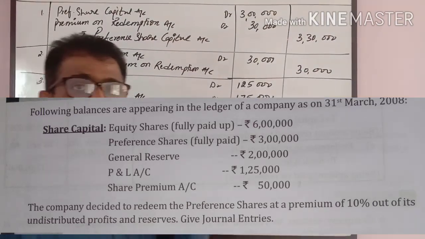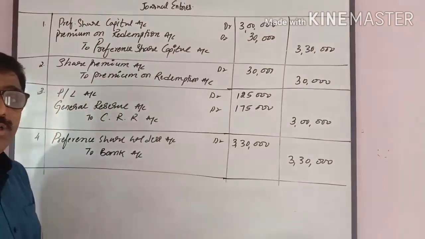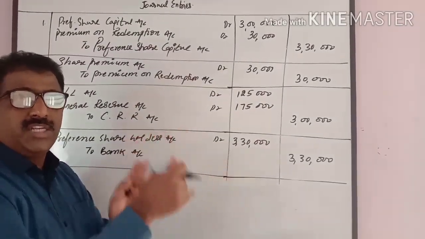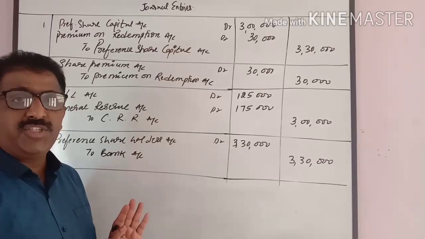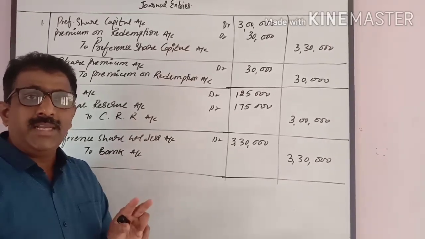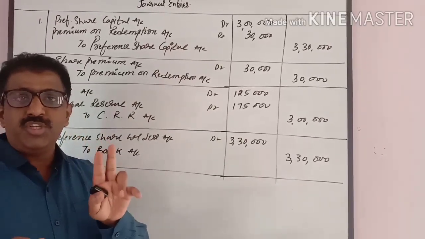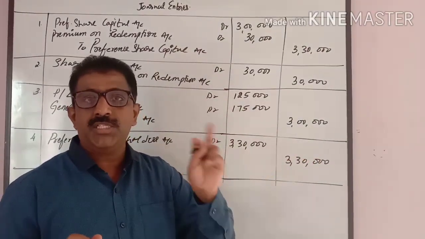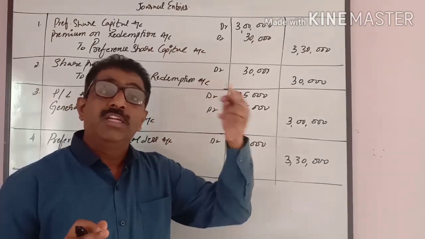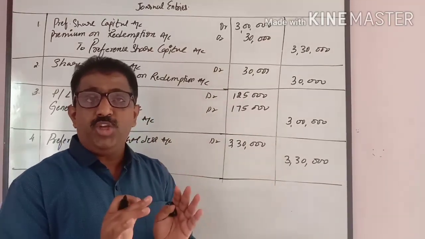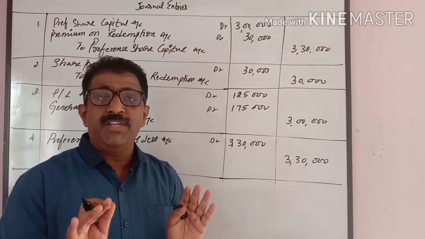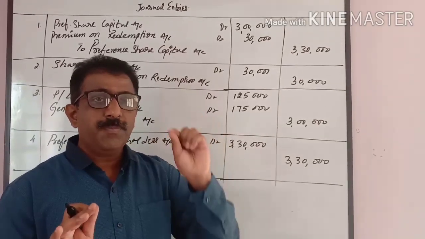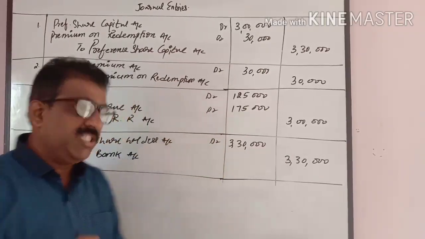Friends, before you solve the problem, we have to see what amount we should redeem and how the sources are generated for redemption of preference shares. As I said, there are only two sources for redemption of preference shares: one is a fresh issue of equity shares, or else divisible profits. In this particular problem, it is clearly mentioned that the redemption should be made out of general reserve, profit and loss account, and securities premium.